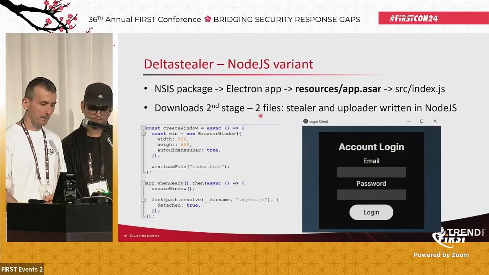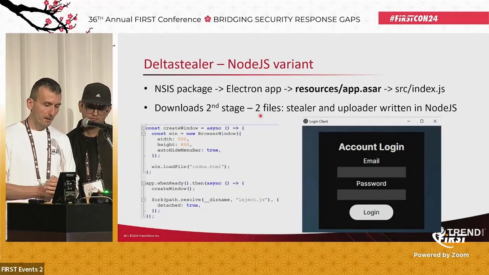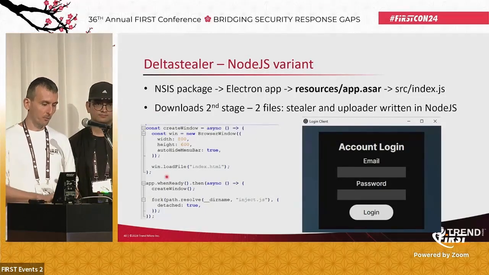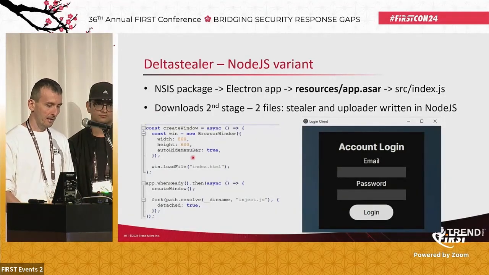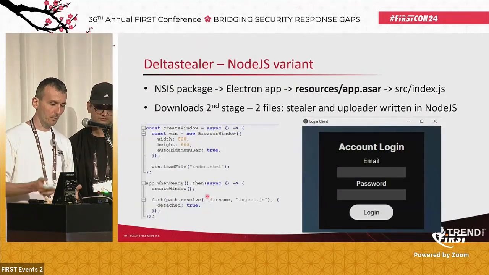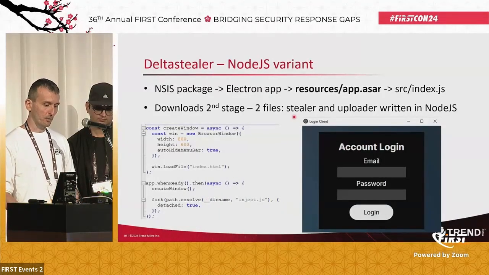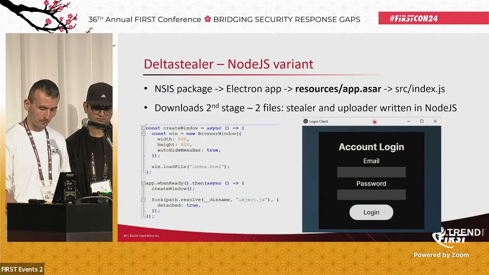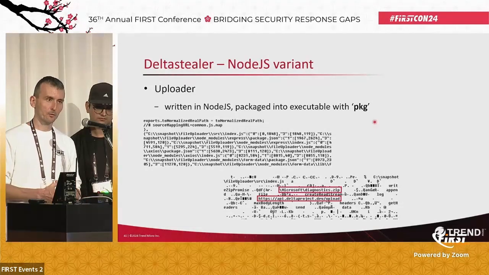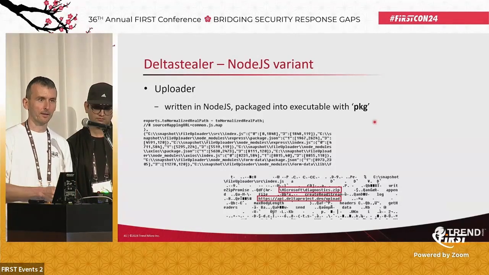And we have seen an application which looked like this from a visual point of view. It asked for email and password, but it had no functionality in the background. So if the user entered any information, nothing happened. But in the background, it started some downloading process. Based on the version, it downloaded either one or two files. In one of these situations, one file was a stealer and the other was an uploader. The uploader file was written in Node.js and packaged into an executable with the pkg packaging utility, and it did nothing else. It only took the file and uploaded it.